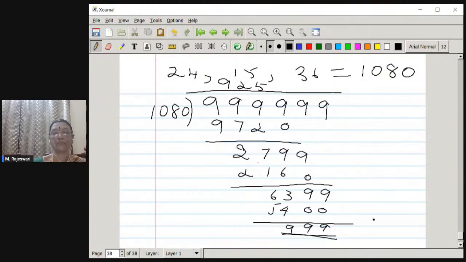So what we have to do is subtract from this number and then test whether that number is the correct number we want. Okay. So how do you do that? Subtract this 999 from this number.